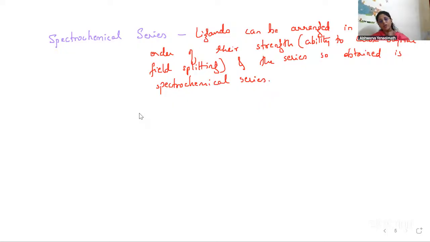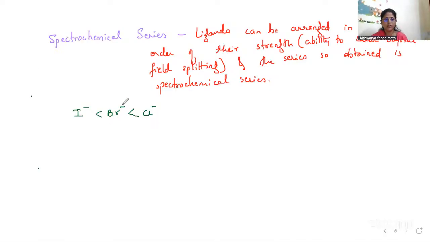It starts from weak field ligands and goes up to strong field ligands. So I'll write here: first I minus, then Br minus, which is less than Cl minus.